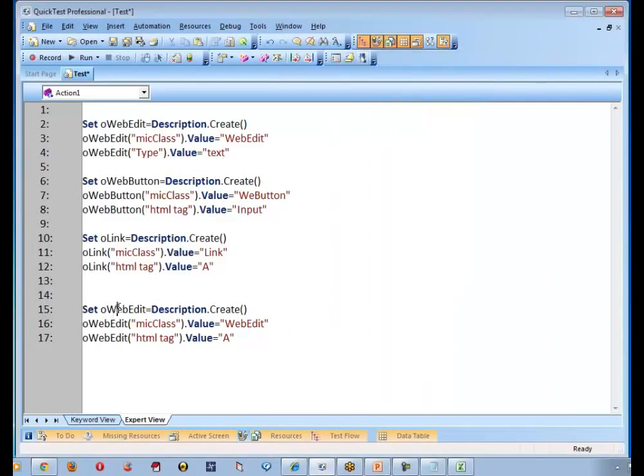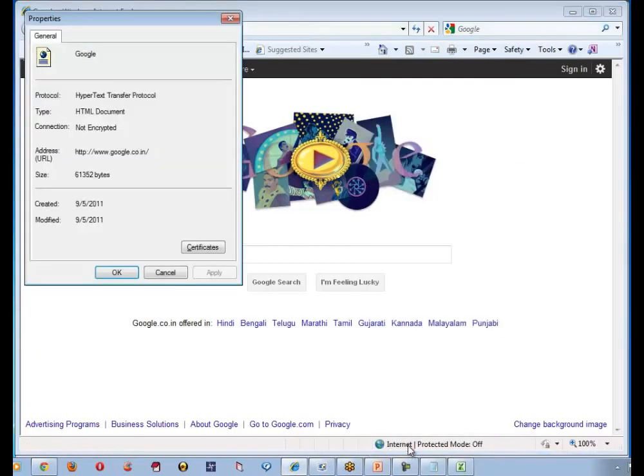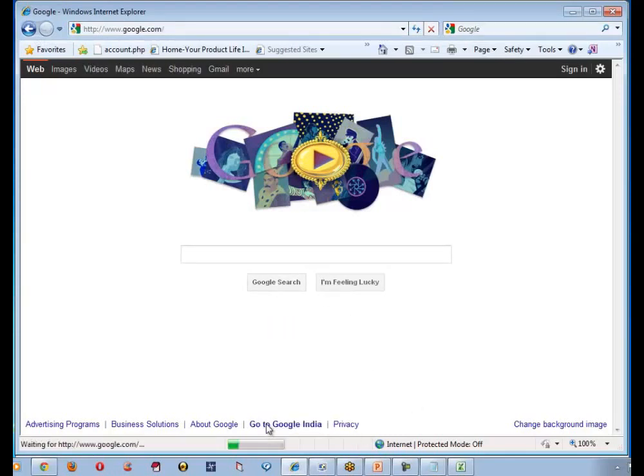And the last one is oImage. So let me copy this, put it back here. This is called Image. And what is the HTML tag for an image? That is called img. What is the guarantee? Let us check. Is there any image? It's not an image. Let me go to google.com.